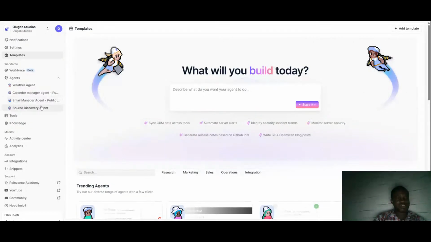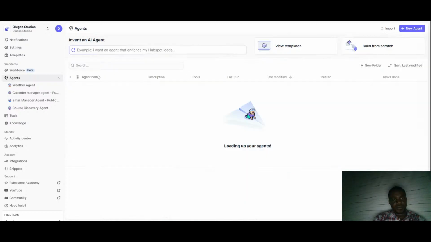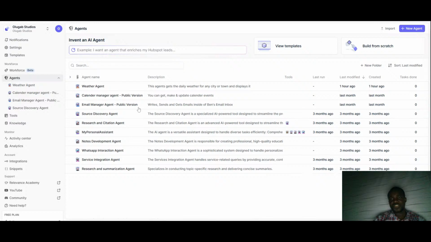And here you can see that I've created some agents myself: source discovery agent, email manager agent, calendar manager agents. But let me click on this agent here. Immediately you click on the agent, you will see on the topmost right, we have imports and we have new agents. What we're interested in is to create our own agents, and we will be creating it from scratch. I'll show you the way it is done. So you click on the new agent,